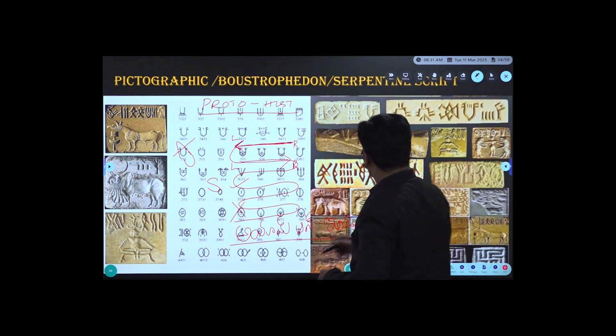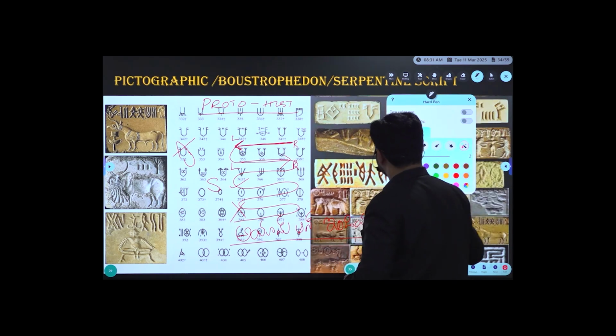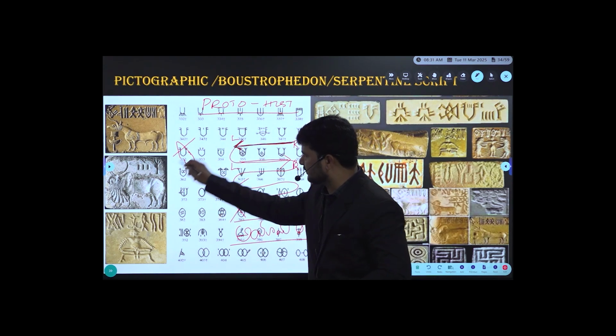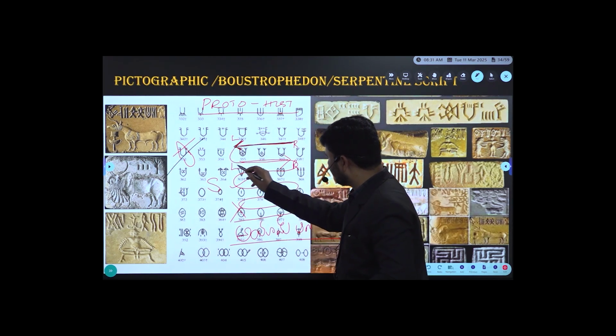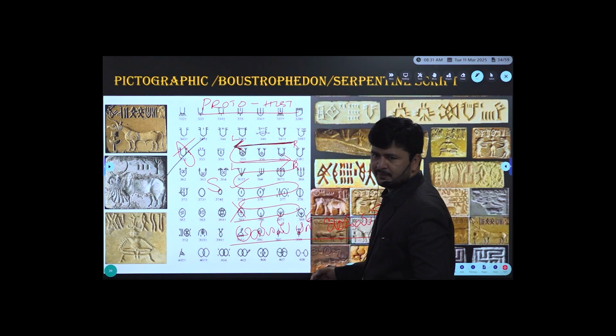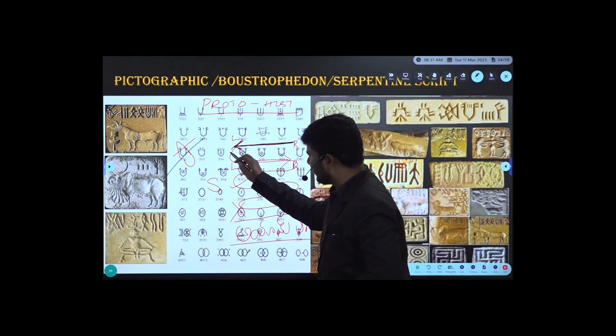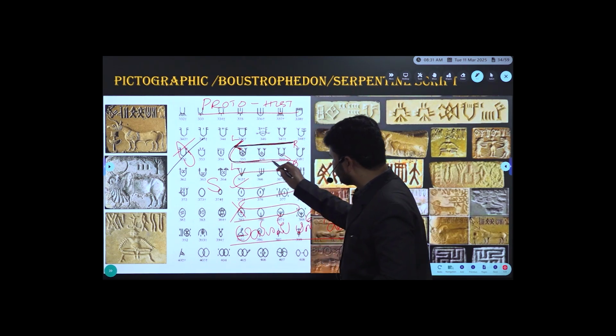See, what is our idea, if a script starts from right to left, yes, we have some sort of scripts, right? If a script starts from left to right, we have some sort of scripts. But here, the first line starts from right and it doesn't end with left, it simply continues, right?